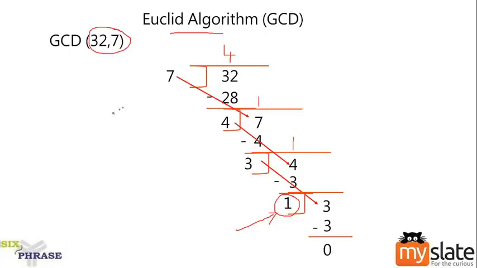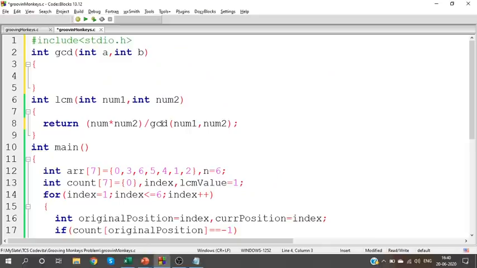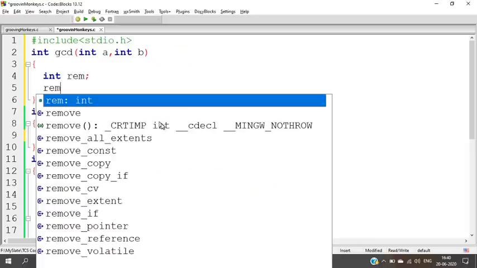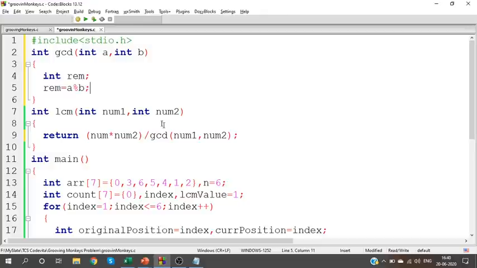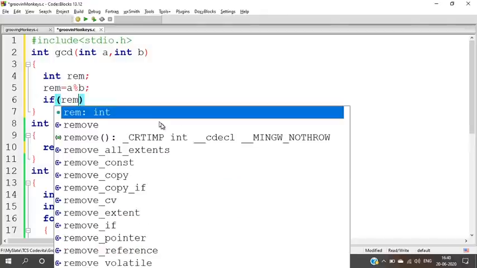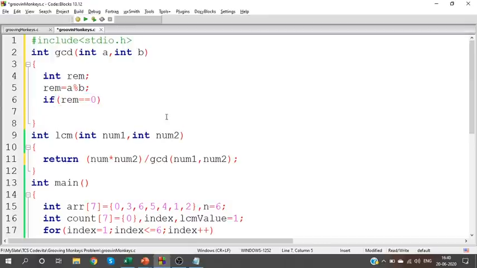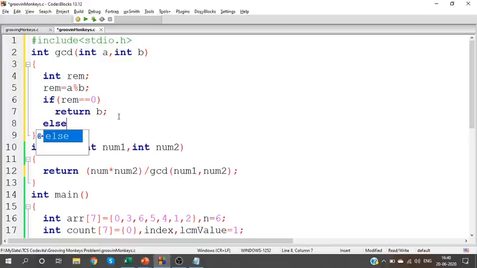When I give you two numbers, divide those two numbers and get the remainder. I'm not even looking at the quotient value. I need only the remainder value. So A modulus B, we'll do that. Get the remainder equal to A modulus B. We need to check whether the remainder is 0. If your remainder is 0, whichever is the divisor, that is the GCD, so return B because the divisor is your GCD. On the other hand, if your remainder is not 0, we will continue the division process.